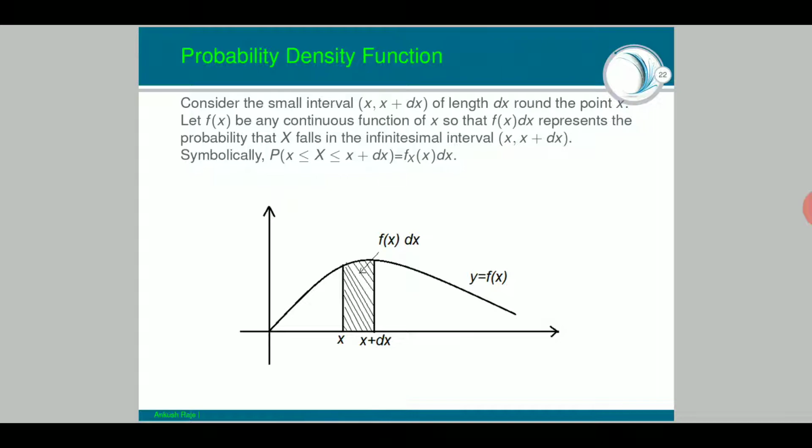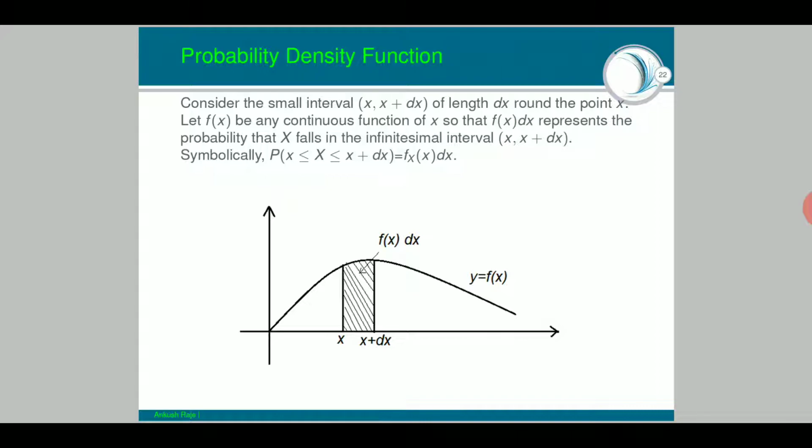So f of x into dx represents the probability that x, which is the random variable, falls in the infinitesimal interval x to x plus dx. Symbolically, capital P. It is very important to understand the difference between capital P and small p. If you are having any confusion, refer to my previous lectures on discrete random variables, at least twice or thrice, and the things will be clear. So capital P of x less than or equal to the continuous random variable, CRV, less than or equal to x plus dx, where my random variable lies in the interval x to x plus dx, is equal to f_X of x dx.